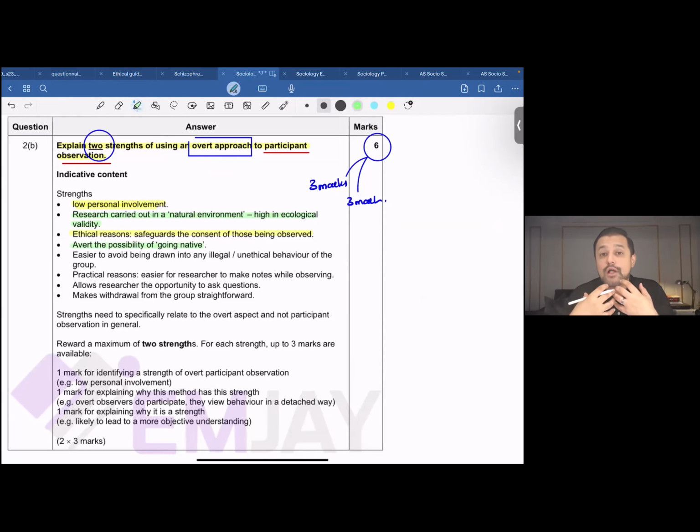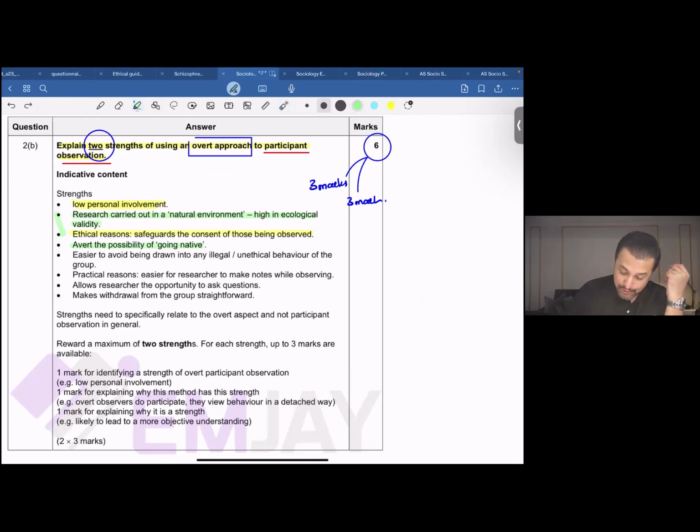However, if you conduct research through an overt approach, when the people who are being studied know that they're being studied, they know what their role is, they know what your role is. When they know what your role is, the chances of you getting too involved in that particular group would be less, right? So the chance of you getting carried away and going native would be less.